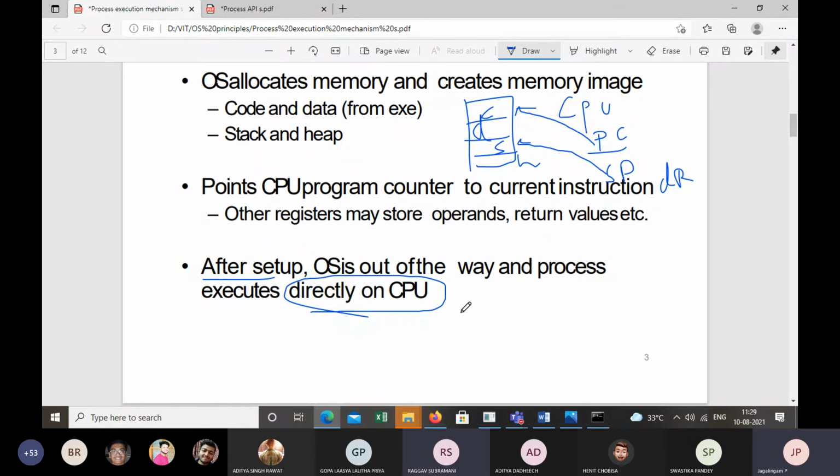Yes, that is a valid point, right? Because in the memory image you have the code, and in the CPU you have a program counter, and we know that the program counter points instruction by instruction. When the PC points to the first instruction, that will be executed by the CPU. When the PC points to the second instruction, that will be executed by the CPU. So once the memory image, the CPU, and the file pointers are all set up, the operating system will go out and the CPU will execute the process instructions. Okay?